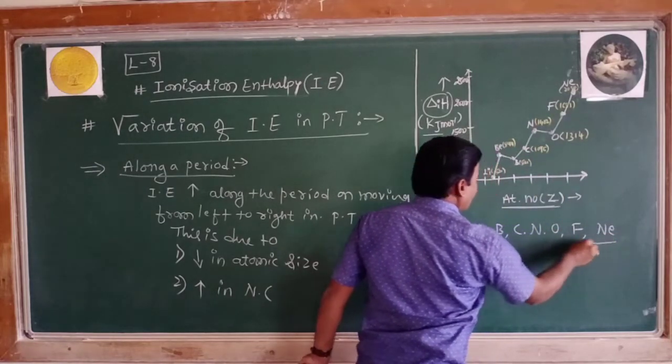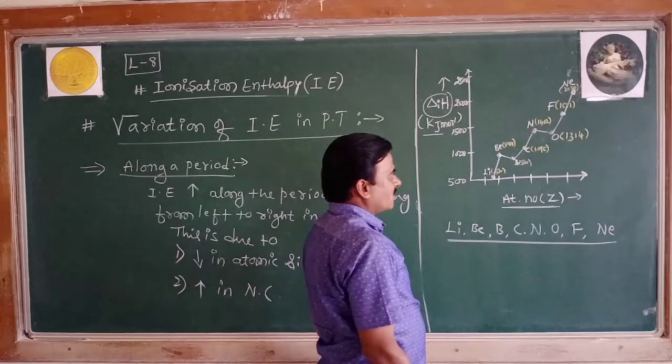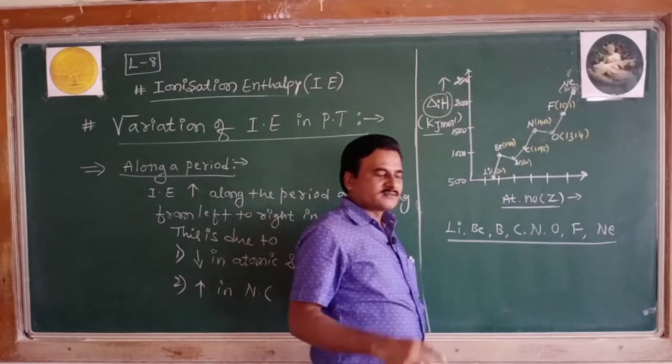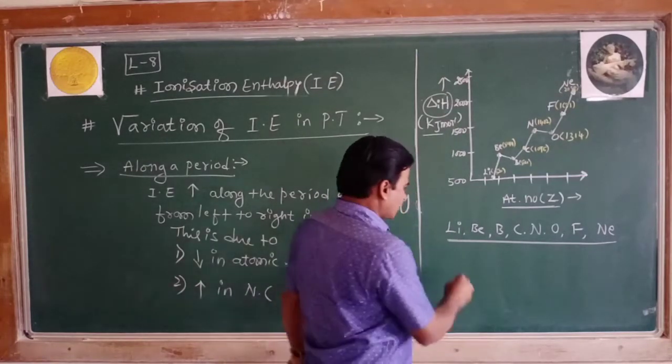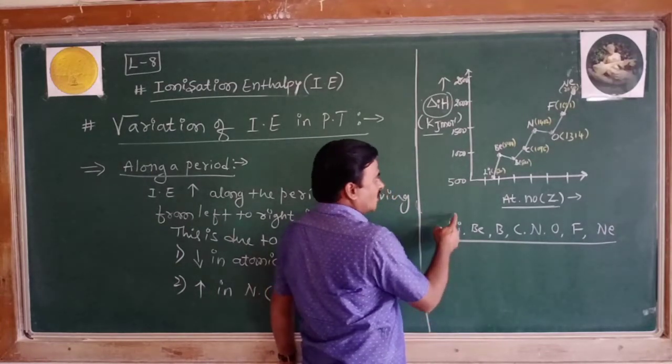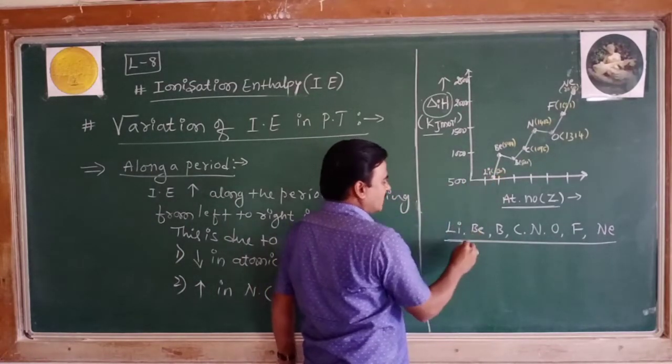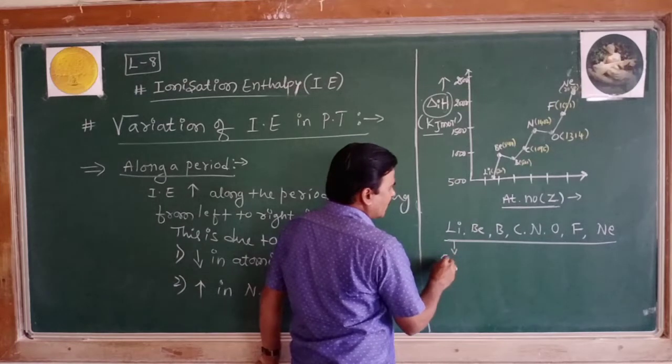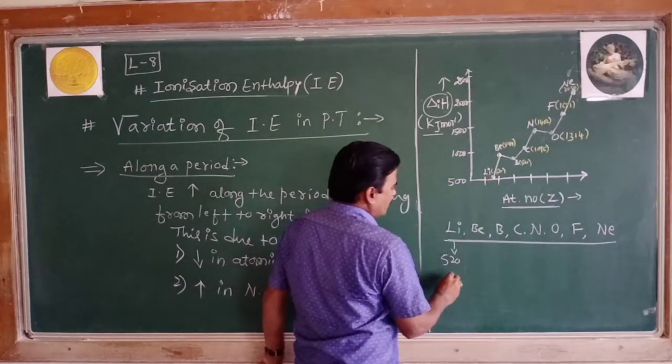Now one can get a clear idea about the trend of ionization enthalpy along the period. What is the ionization enthalpy value of lithium? It is 520 kilojoule per mole.